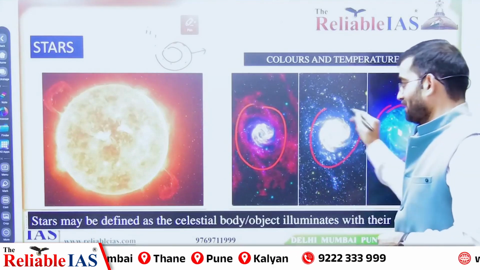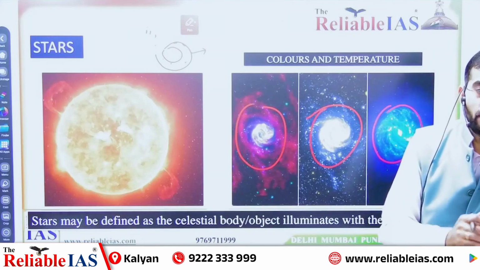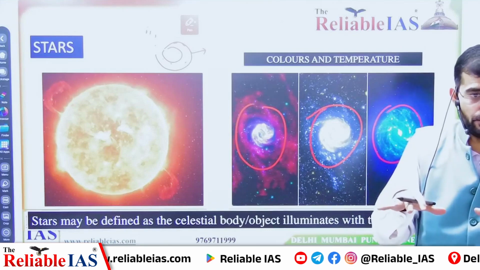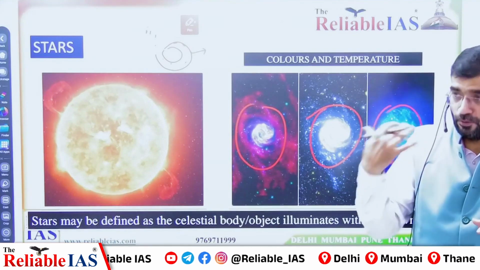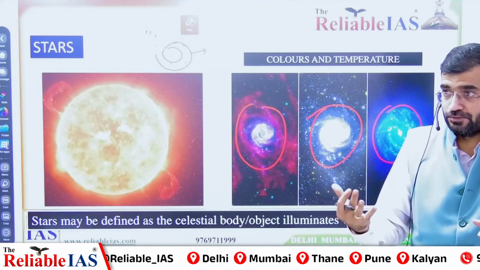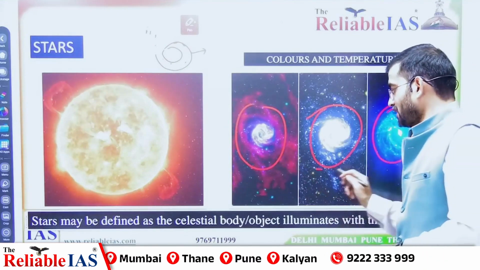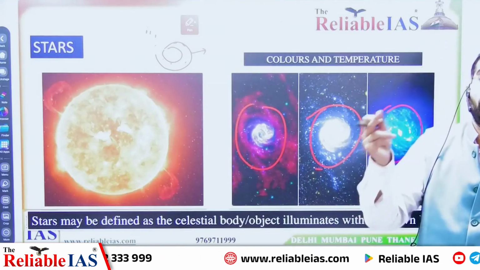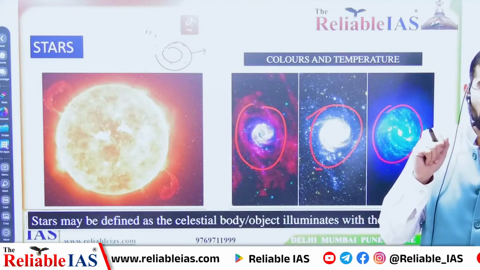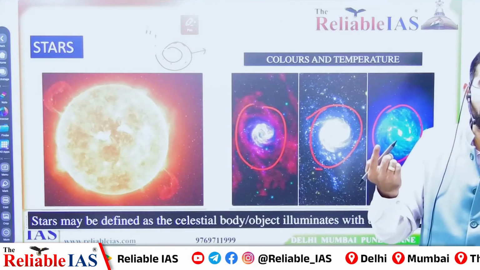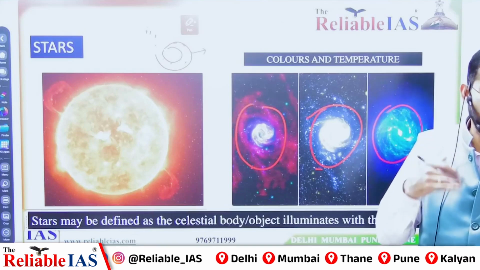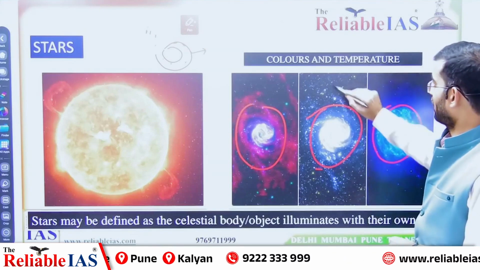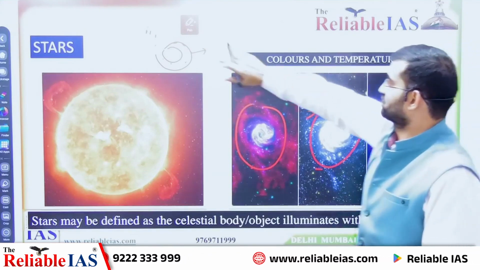While white light, when it comes from a star, is the indication of moderate temperature. So that is a moderately warm star. Okay. So the light that comes from a star gives us information about the temperature. Blue means warmest, white means warmer, and red means cold star. That is the thing we may identify from this color.